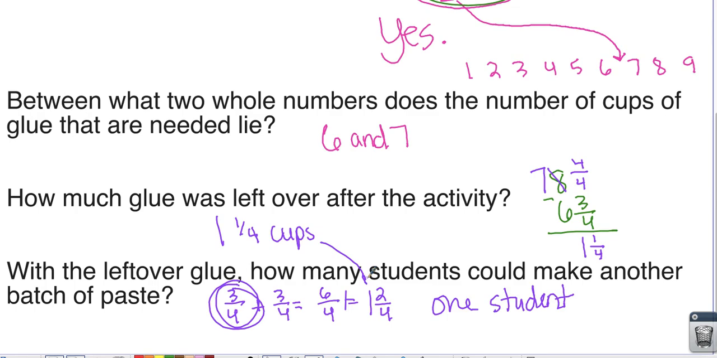Okay, let's practice a couple more on journal pages 232 and 233, I believe.